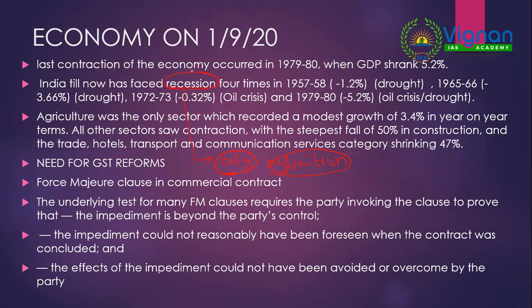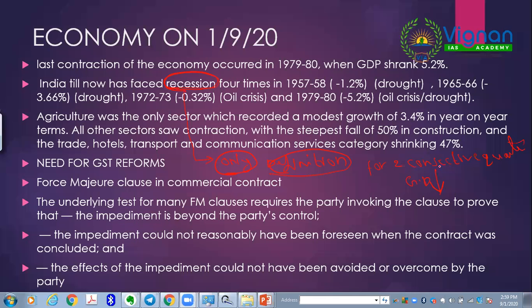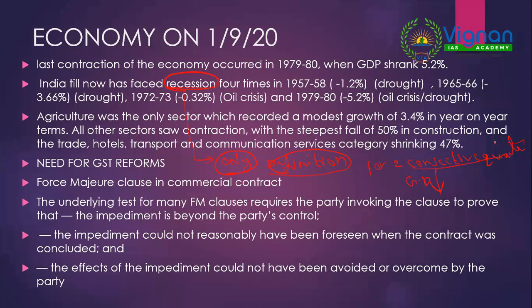Okay. So coming to recession, recession occurs when GDP decreases for two consecutive quarters. So for two consecutive quarters, when GDP decreases, we call it recession.